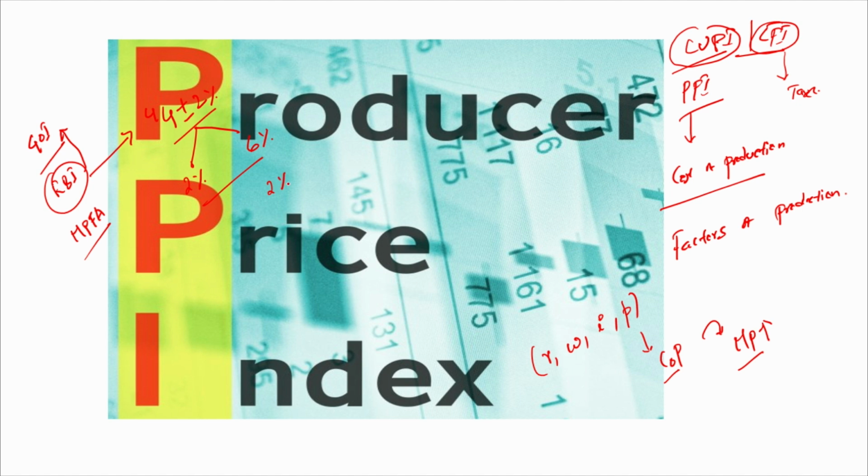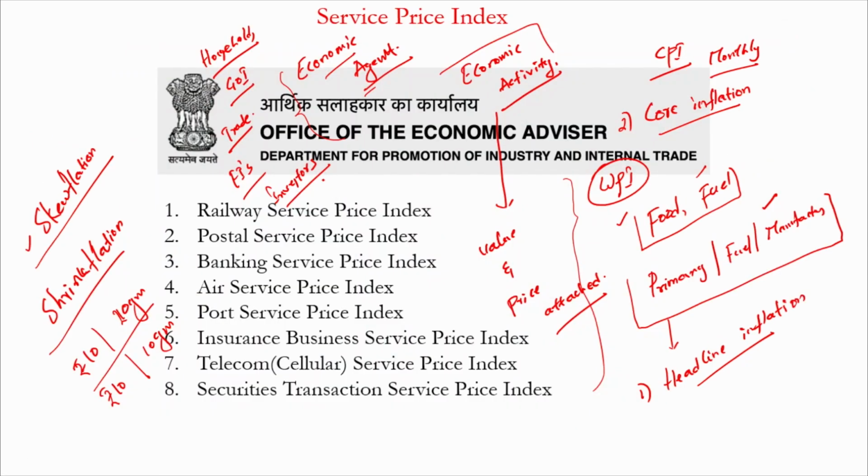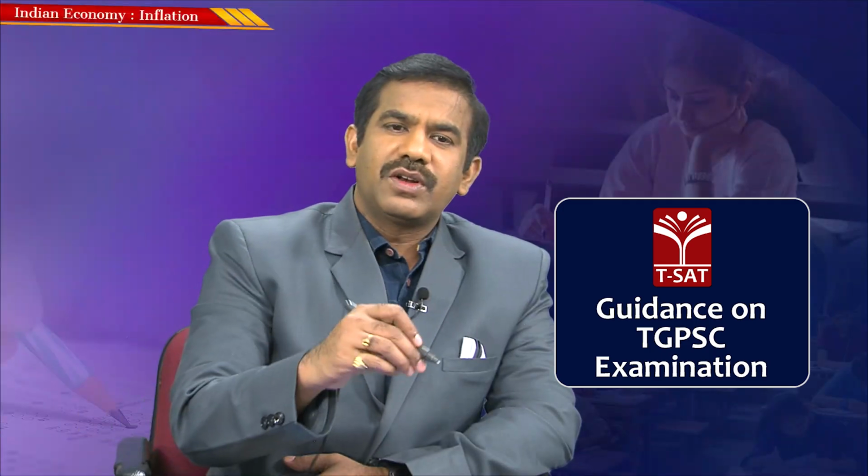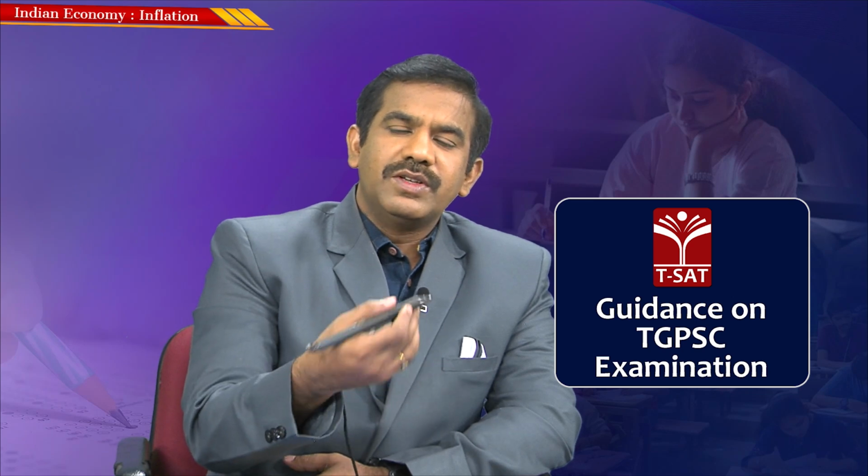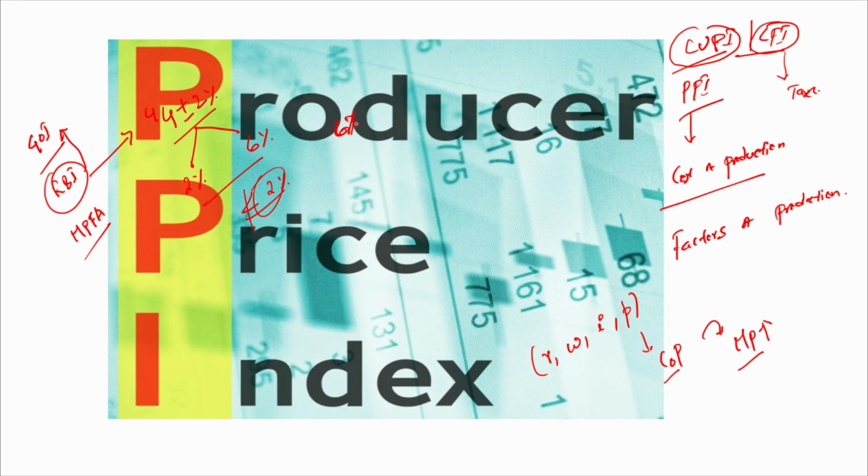You might have noticed the government itself is emphasizing to the RBI: you need to ensure the minimum rate of inflation should be 2%. It should never be less than 2%. And it should never cross 6%, because anything less than 2% would disincentivize the producer. Imagine a scenario where the prices of goods and services remain constant or don't change. Obviously, none of the producers would have an incentive to produce more goods and services. Similarly, if the prices keep increasing beyond 6%, the increase in the cost of living discourages consumption. Hence, in the interest of producers and consumers, our government has mandated the RBI to keep inflation within the range of 4 plus or minus 2%.